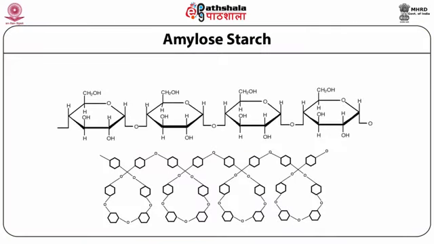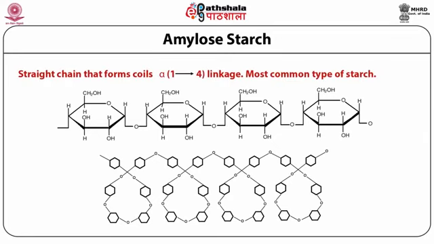That is the difference between these two forms of starch. Amylose is a straight chain that forms coils, with alpha 1,4 linkages, the most common type of starch. That means in this straight-chain structure, monosaccharide units linked via alpha 1,4 linkages produce a trisaccharide and then make the polysaccharide.